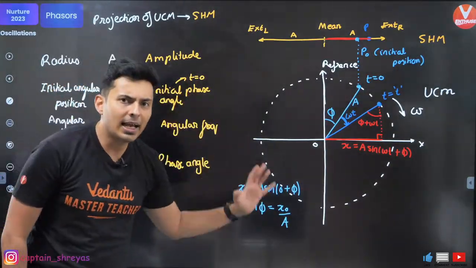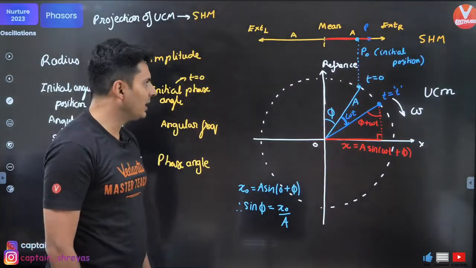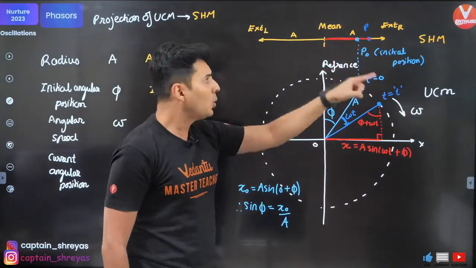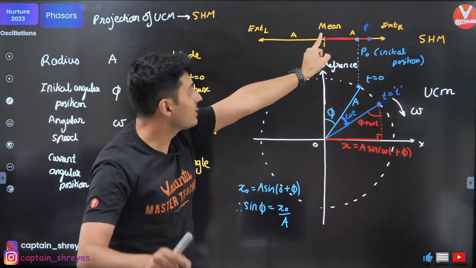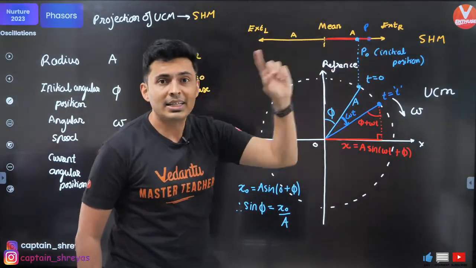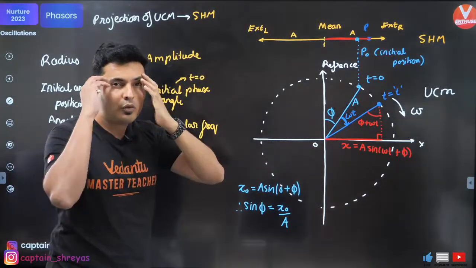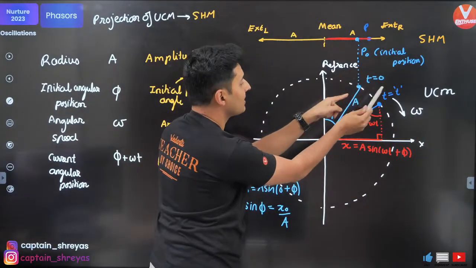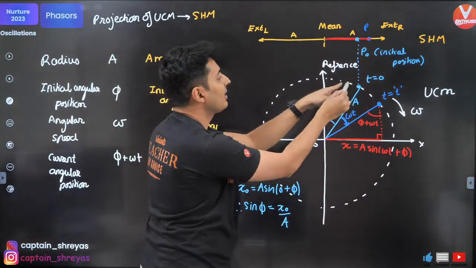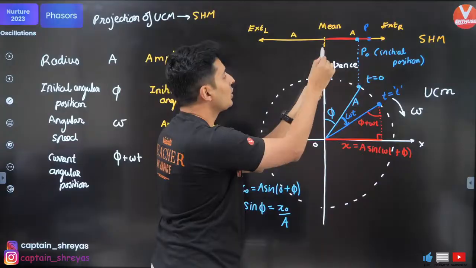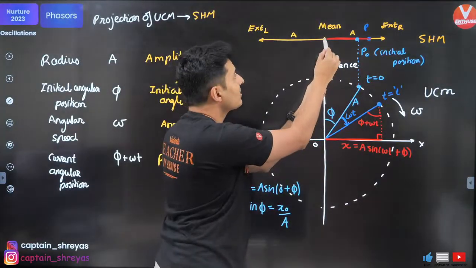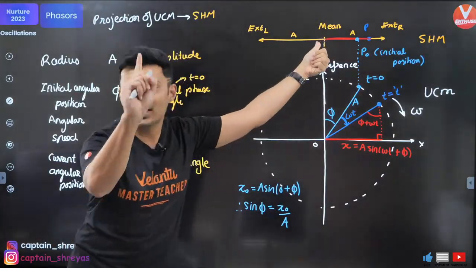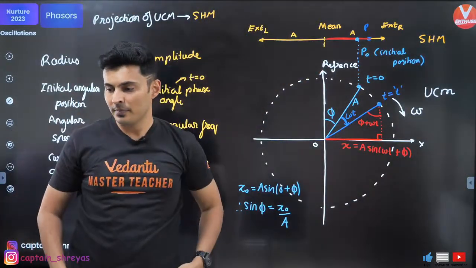So guys, help me with this. Let's see if you have understood it. Imagine there is a particle which is performing SHM. If I tell you the particle is here and moving towards your right side, what should be the value of phi? Visualize. If the particle is here and going towards your right side, where should this circular motion be? The circular motion should be here and going this side, because only when the circular motion goes this side, this point will go here. So what should be the initial value? Phi will be 0. Everybody with me?